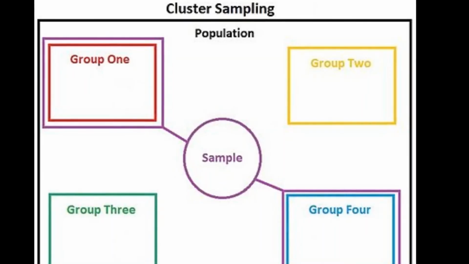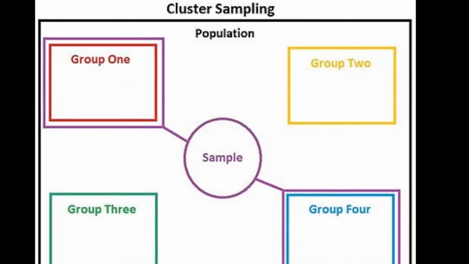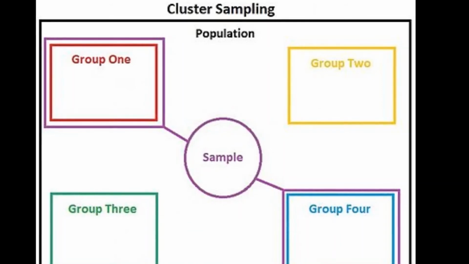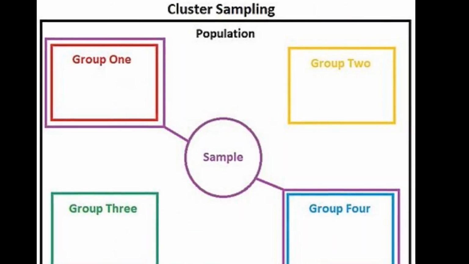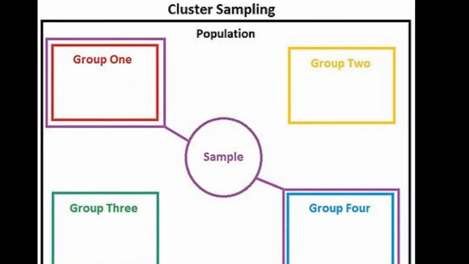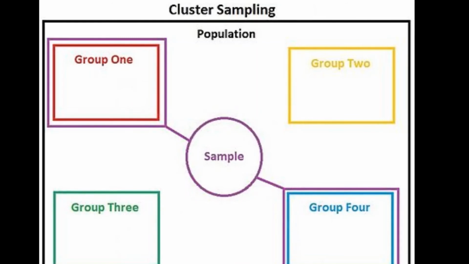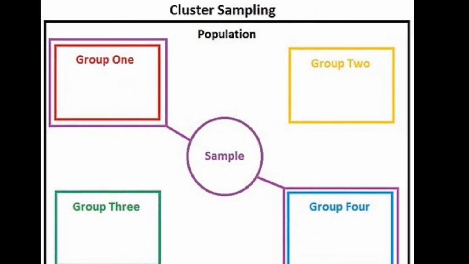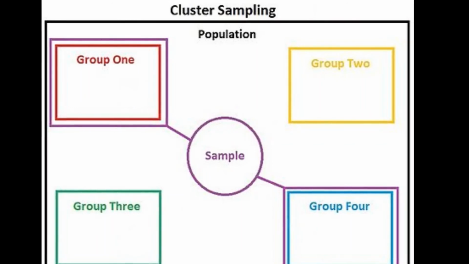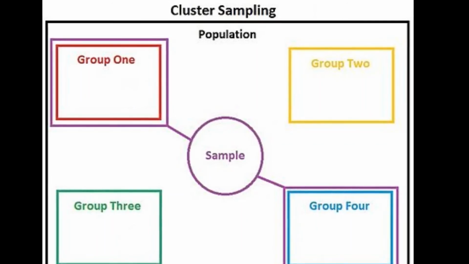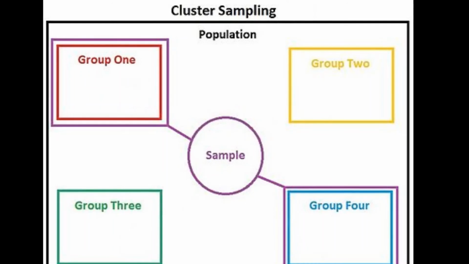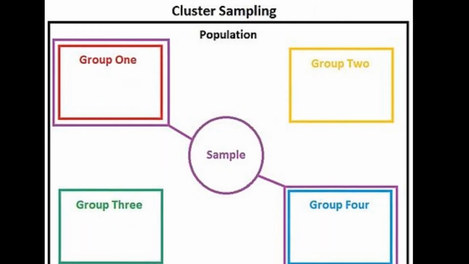So here in this example you can see the entire population is divided into four different groups, like group 1, group 2, group 3 and group 4. Now by using the simple random sampling process or the systematic random sampling, the sample is selected, and in the sample group 1 and group 4 are in your sample. All the elements in group 1 and group 4 are in your sample.